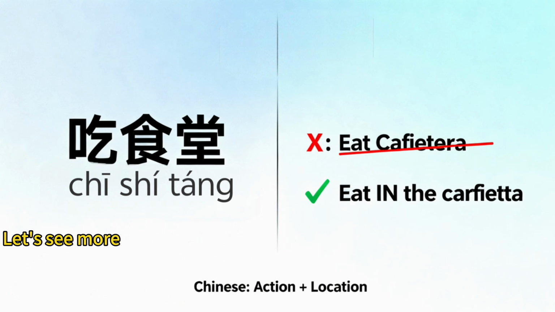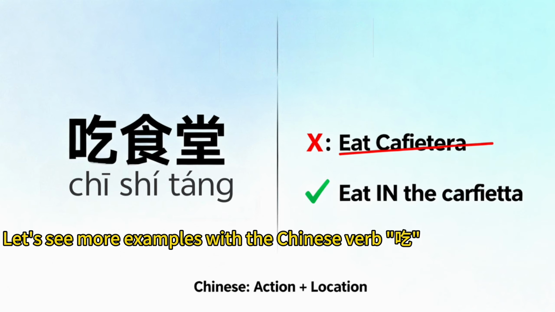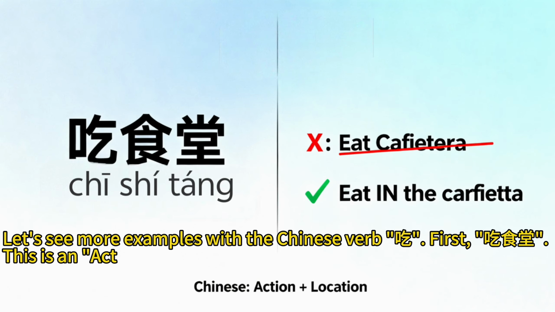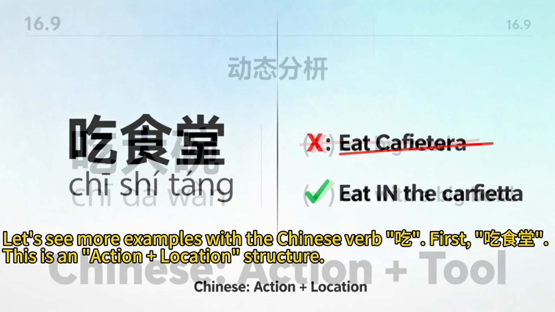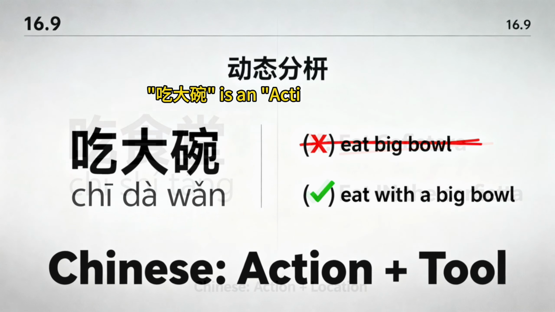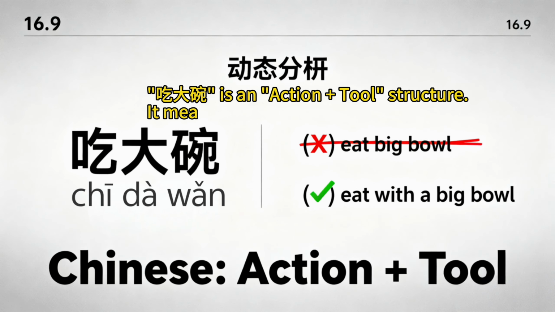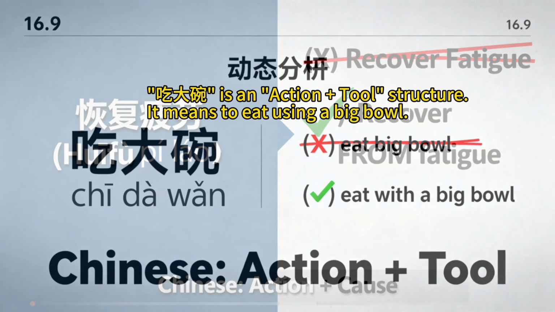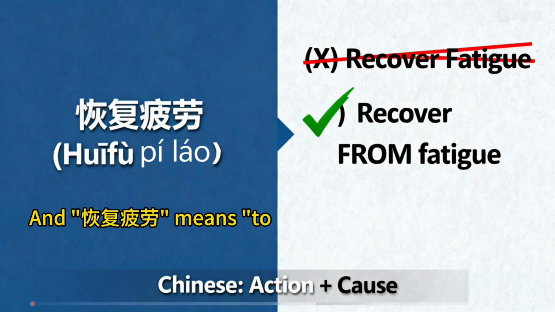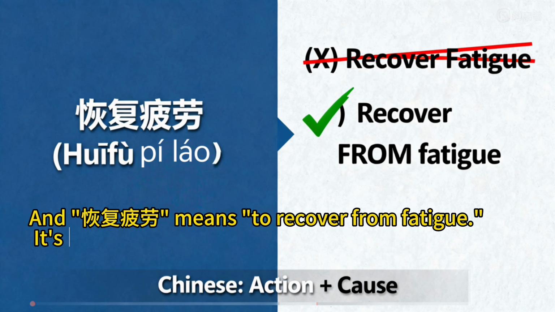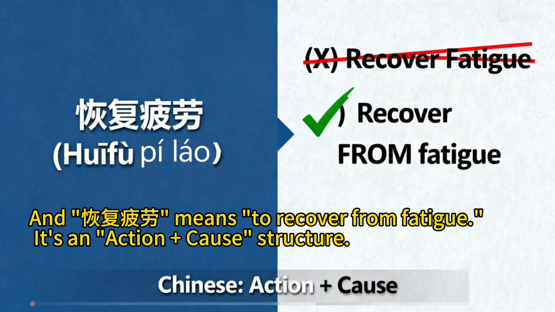Let's see more examples with the Chinese verb chi. First, 吃大汤. This is an action plus location structure. 吃大碗 is an action plus tool structure. It means to eat using a big bowl. And 恢复疲劳 means to recover from fatigue. It's an action plus cause structure.